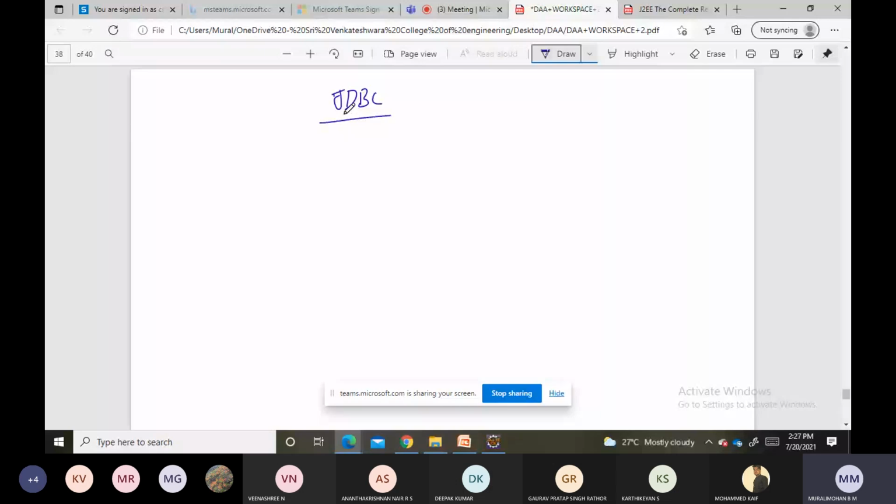JDBC stands for Java Database Connectivity.